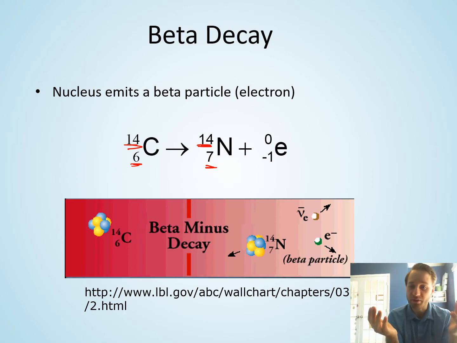And essentially what's happening here is, you can think of this, if you will, as a neutron decaying into an electron and a proton, and that electron getting kicked off. Not exactly what's happening here, but you can think of it that way. That this neutron decays into a proton and electron, and so you lose 1 neutron, you gain 1 proton, which is what changes you from a carbon to a nitrogen atom, and then you kick off that electron.